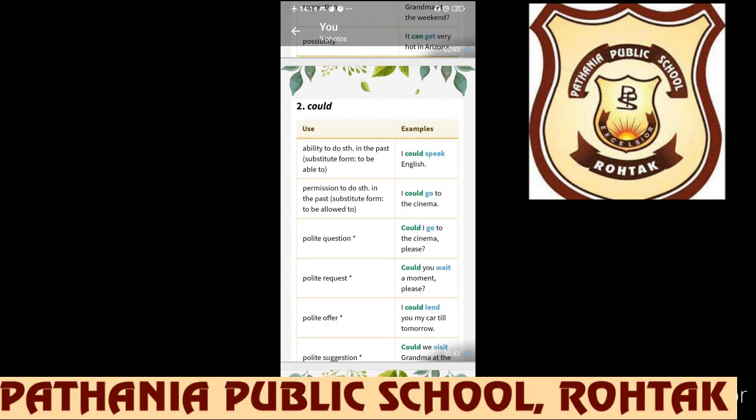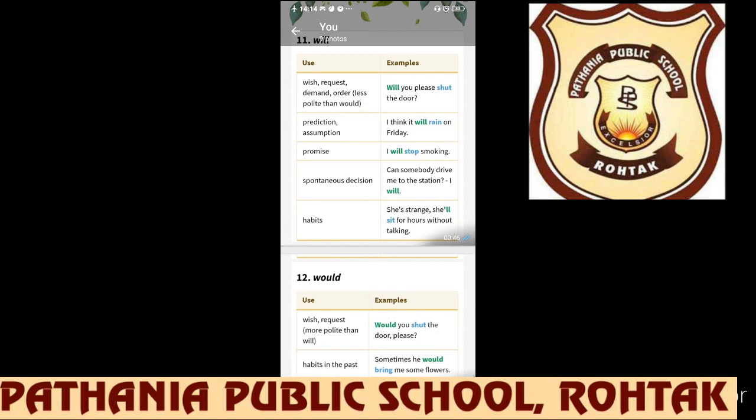So these are the uses of modal auxiliaries we have done. There is one more, that is dare. So dare as a modal auxiliary, dare refers to being bold or courageous, but it is used in a negative form, like I dare not disturb them. So the negative is formed by the dare not. Okay, and interrogative forms are used in this, like dare we talk to them. So these are the uses of dare.